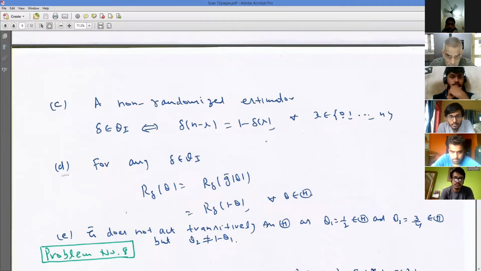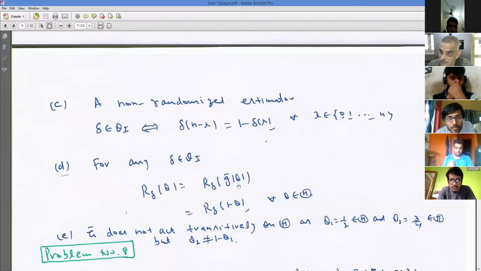So if I take any two elements theta 1 and theta 2, G bar would act transitively only when theta 1 is either the same as theta 2 or theta 1 is the same as 1 minus theta 2. Otherwise it cannot act transitively. Take the example theta 1 equal to 1 by 2 and theta 2 equal to 3 by 4. Neither theta 1 is the same as theta 2, nor theta 1 the same as 1 minus theta 2. So here G bar does not act transitively, and I cannot say that the risk function is constant. The only thing I can say is R delta theta is the same as R delta G bar theta.